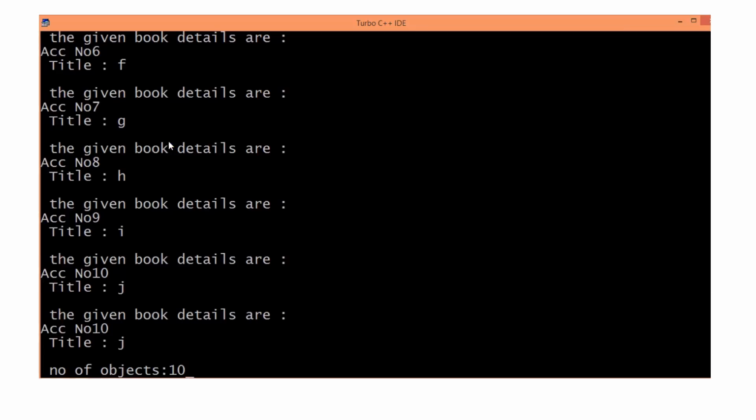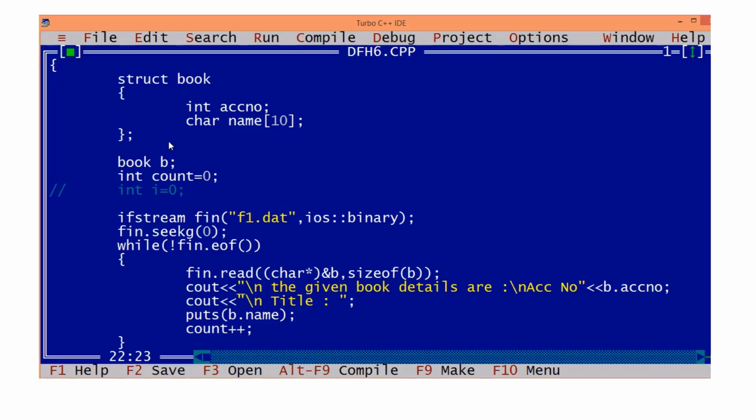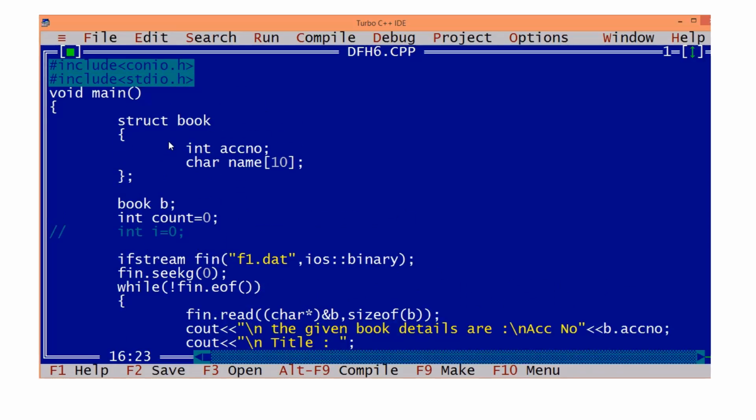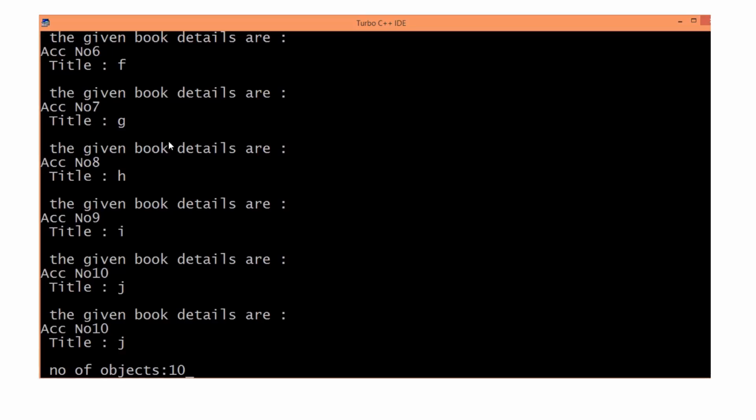You see, number of objects 10. We'll do one clear screen here. Clear? So all objects are displayed. So 10 is displayed twice. That's why it is giving count as 11.